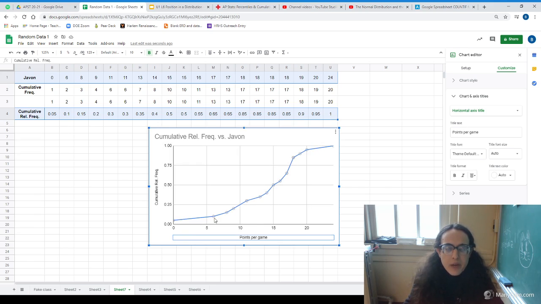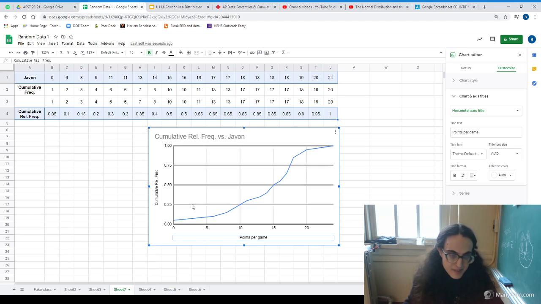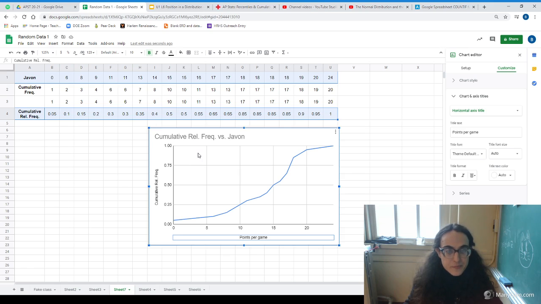And now we can think about, well, how do we read this? So we can go either way. We can either ask ourselves, okay, what value is at this percentile? So say what value would be at the 25th percentile? What value would be at the 50th percentile? What value would be at the 75th percentile? And wait, now that I think about it, these are just quartiles, aren't they? Right? The lowest 25% of the data, the bottom 50% of the data, right? These line up with different quartiles.